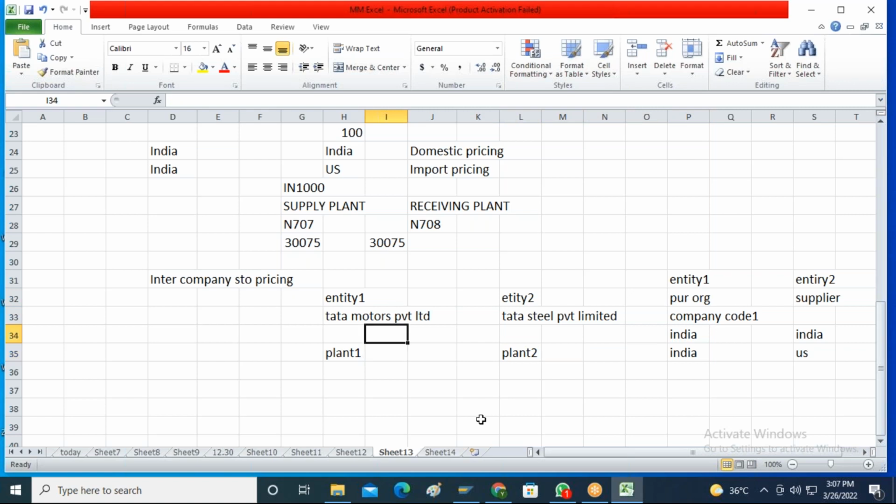Let us say your company Tata Motors Private Limited and plant 1 is in India, and plant 2 is also in India and belongs to a separate company, Tata Steel Private Limited, also in India. Then the pricing which you are going to use in case of intercompany is almost equal to the domestic pricing.